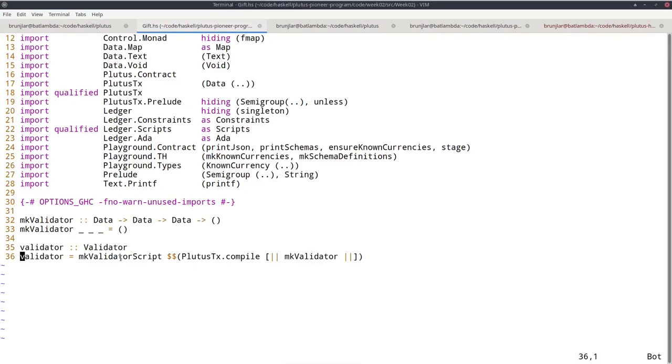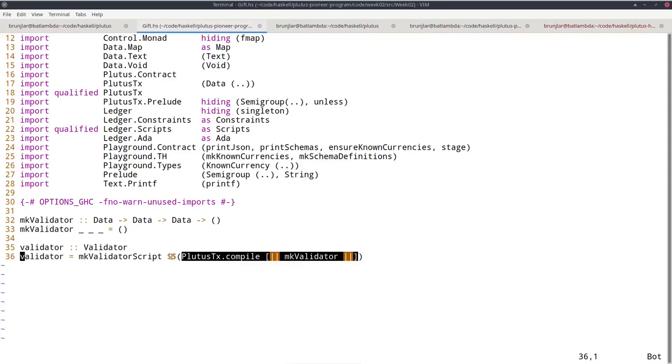But this makeValidatorScript doesn't expect syntax, it expects an actual script. And this is what the double dollar is for. That is in a way the opposite of the Oxford brackets. The Oxford brackets take a Haskell expression and convert it into a syntax tree of that expression. And the $$ is a so-called splice, and it takes a syntax tree and splices it into the source code at that point. So this here gives us basically the Plutus Core syntax tree.